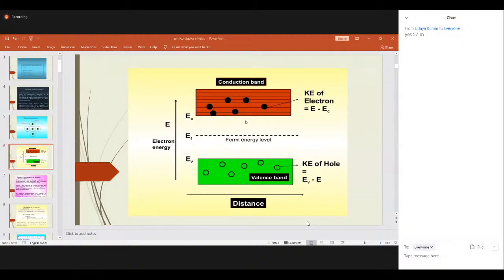This is all about Fermi level dependence on temperature. See here.